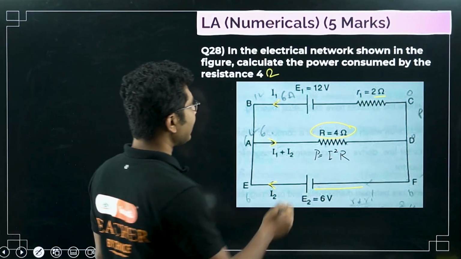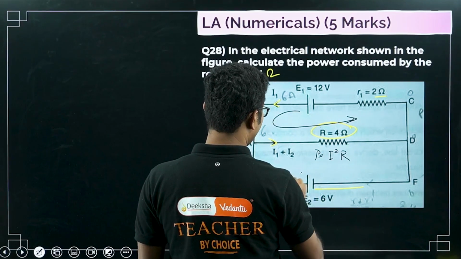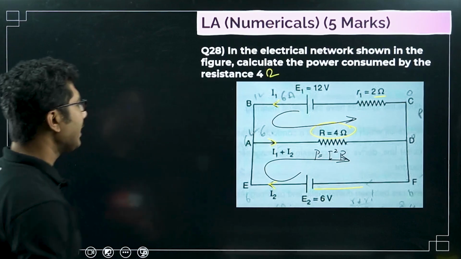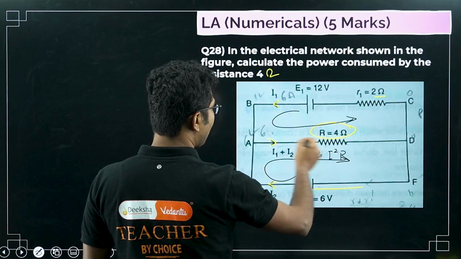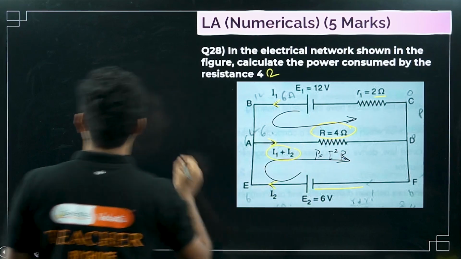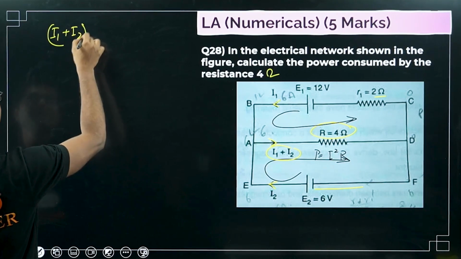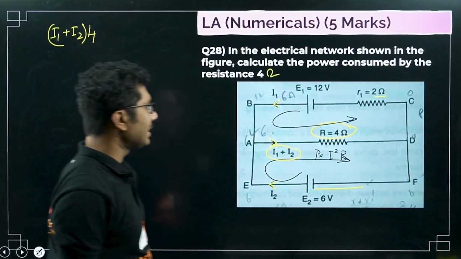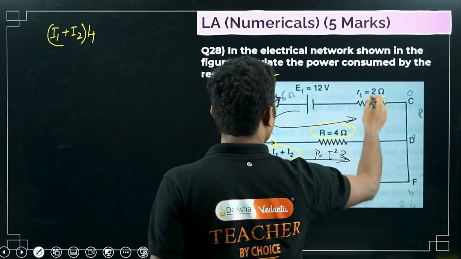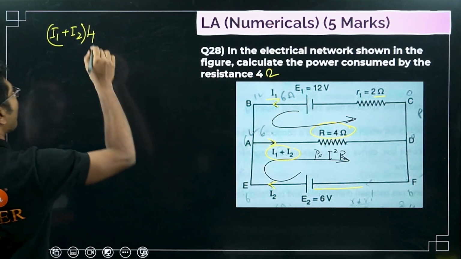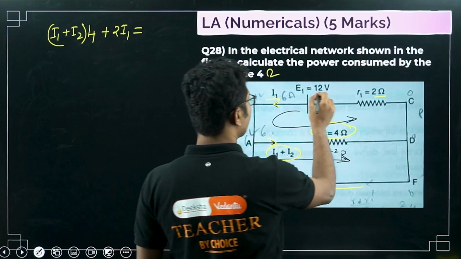Let's start with this loop. First we will follow this loop in this direction, next we will follow this loop in this direction. Any one direction is fine. So first we apply I1 plus I2, that is the total current through this, I1 plus I2 times 4, where 4 is the resistance. Here also we are going in the direction of current. So R1 is 2 ohm, so 2 ohm times I1, that should be equal to the potential source, 12 volts.